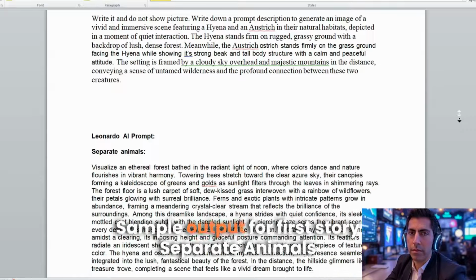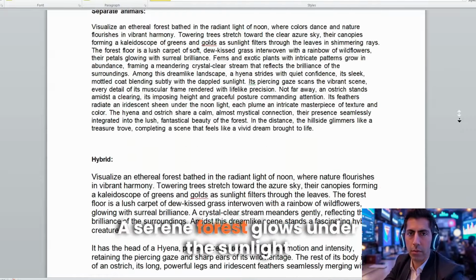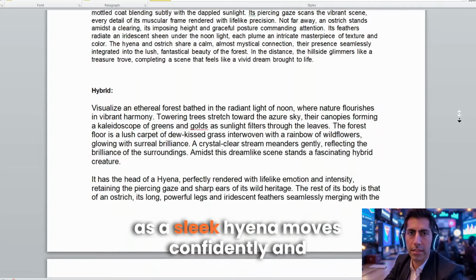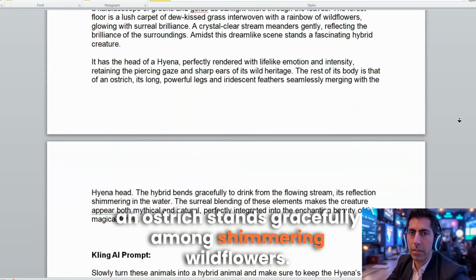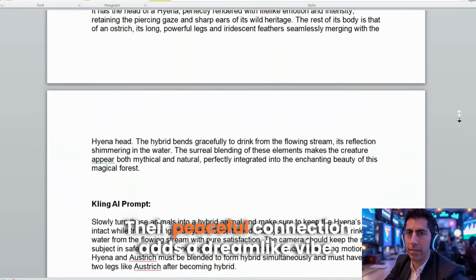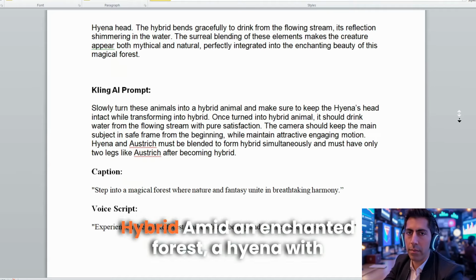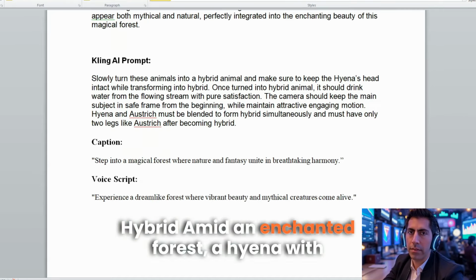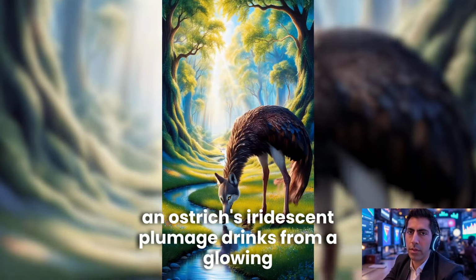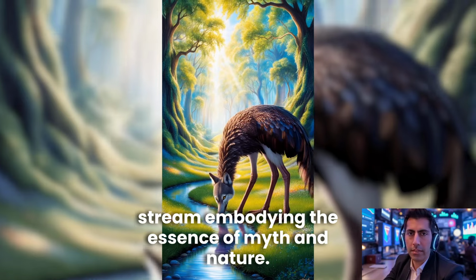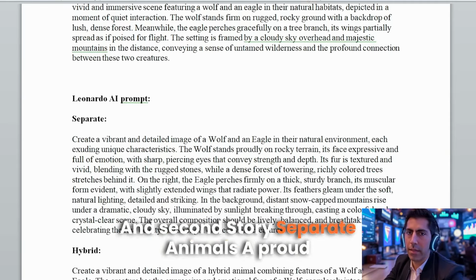Sample output. For first story, separate animals. A serene forest glows under the sunlight as a sleek hyena moves confidently and an ostrich stands gracefully among shimmering wildflowers. Their peaceful connection adds a dreamlike vibe. Hybrid. Amid an enchanted forest, a hyena with an ostrich's iridescent plumage drinks from a glowing stream, embodying the essence of myth and nature. And second story, separate animals.